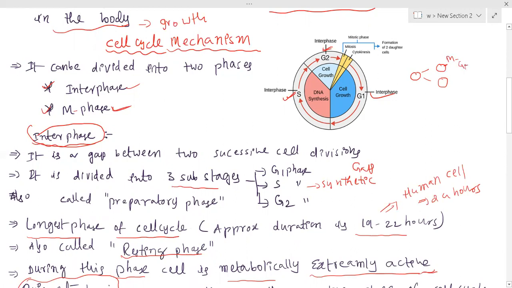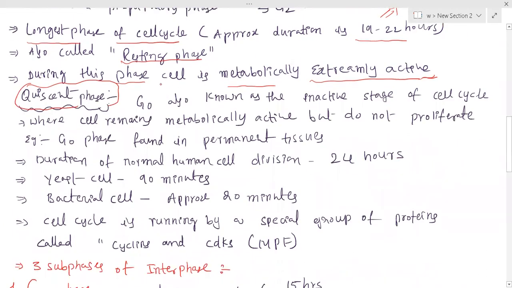But in this stage, it is going to arrest further. There is no division. That is the reason it is also called the G0 phase. Suppose I need only two daughter cells. Afterwards, I don't need any further division. So in such conditions, the cell will not divide further. This is also called the quiescent phase or G0 phase.